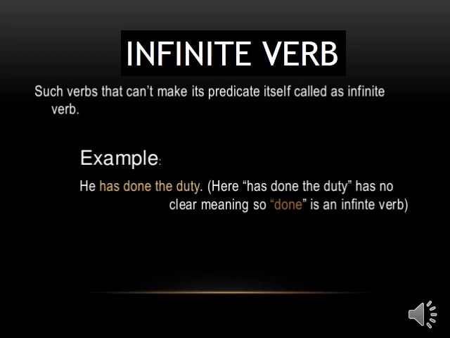Now next is your infinite verb. So what is the infinite verb? Such verbs that can't make their predicate by themselves are called infinite verbs. Example is given here. He has done the duty. So if we write here he has the duty, it will not show you the clear meaning. So we have added there the done. So the example now becomes he has done the duty. So done is here the infinite verb.